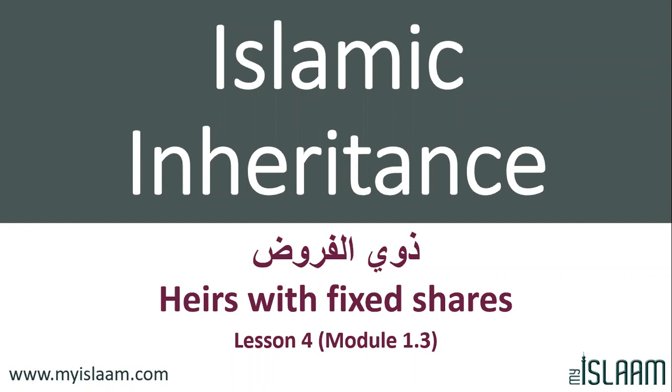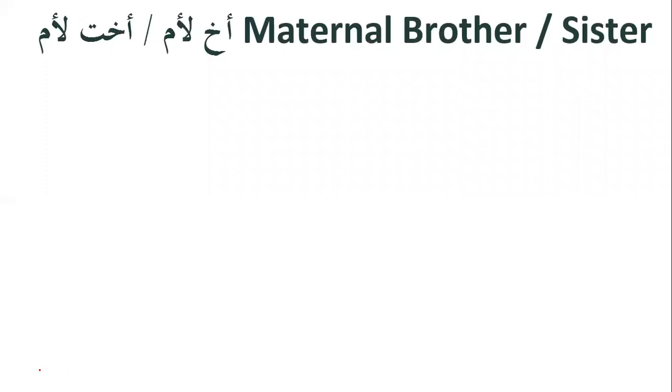Currently we're discussing the الفروض, and in the last two lessons we've gone over the الفروض number 1, the ab, and the الفروض number 2, the jad. And inshallah in today's lesson we will be going over the الفروض number 3. So who is the الفروض or ashab al-furud number 3? It is the akh li slash ukht li ummin. Akh li ummin or ukht li ummin, which means maternal brother or maternal sister.